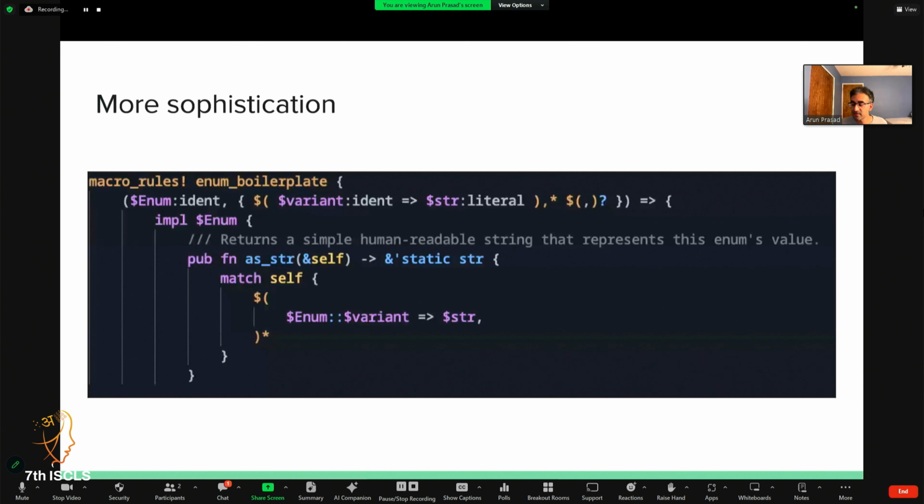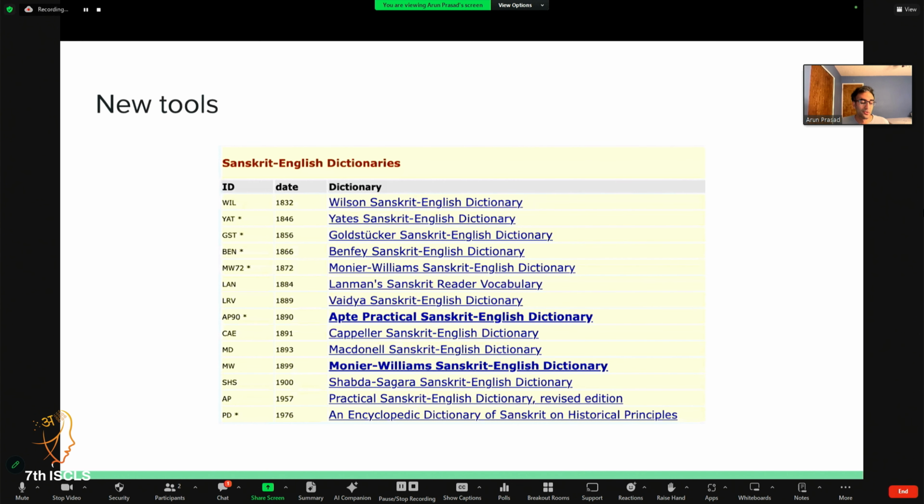Let's see if I have time to pause here. Essentially, Rust has a feature called macros, which let you generate and rewrite code on the fly. And I'm hoping that we can apply this to maybe move away from if-else chains and move to a meta-language representation and experiment with things like applying algorithms to order rules explicitly, for example. I think there's a lot of power that can be applied here to have the same runtime performance that I have, while at the same time letting us model things like different approaches to ordering rules in the grammar, just for interest. And then there are new tools we can build as well.